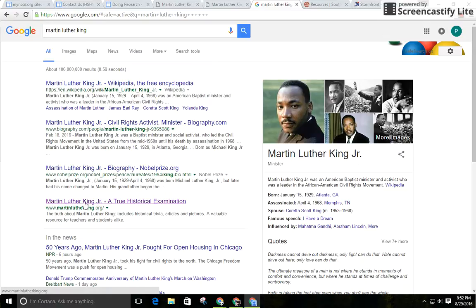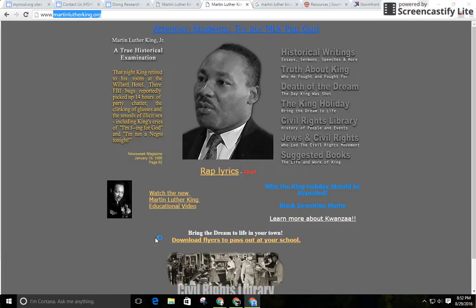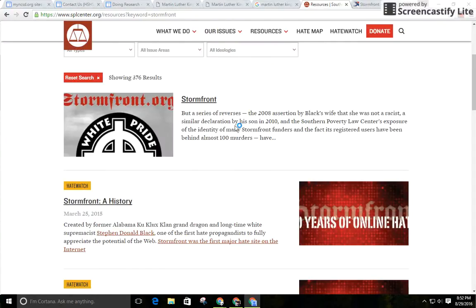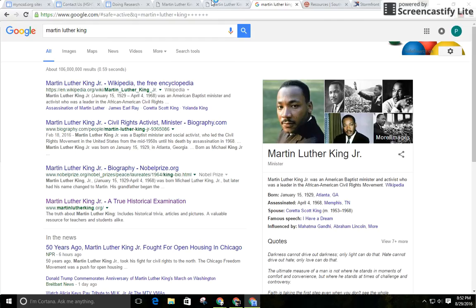You can't trust information that you can find on the internet, because anybody with a computer and a credit card can make a website just like this one that at least at first glance appears pretty credible, but in reality is there to misinform you. At worst, in a case like this, they're doing it because they want to recruit you into being a white supremacist, a neo-Nazi. At best, they want your money, and they do this kind of stuff to misinform you because they have some kind of an interest in misinforming you. So you should know that about YouTube videos, and you should know that about the internet.